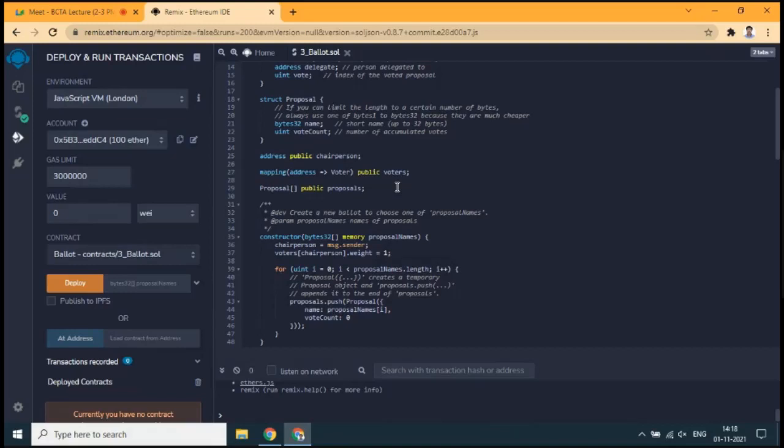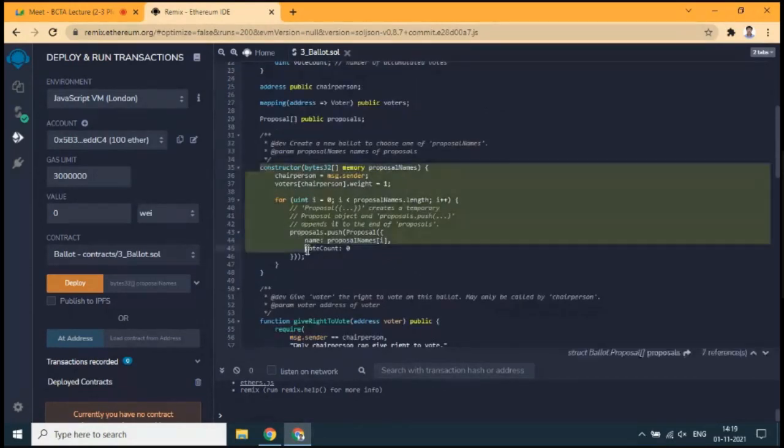Like that, this process can be made online via the blockchain. As part of that, one case study and the related Solidity programming is this one, the ballot smart contract, in which the chairperson of the organization will put the proposals before the committee, and the committee members have to register first, then vote for a particular proposal. This is the way this entire Solidity programming will work here, in which this is the constructor.